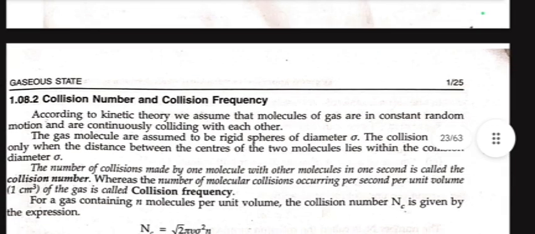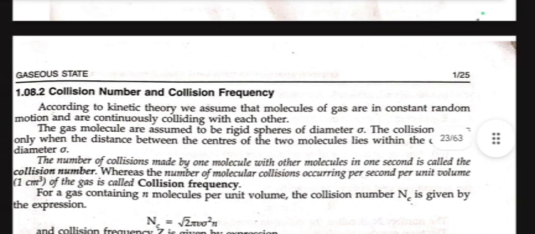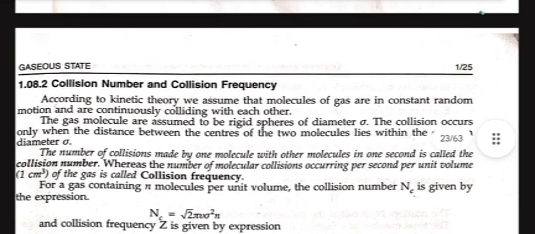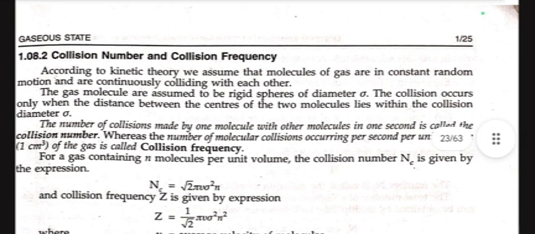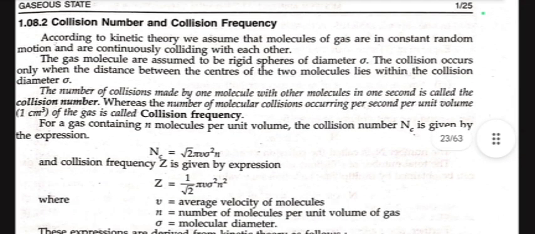Collision number and collision frequency. According to kinetic theory, we assume that molecules of a gas are in constant random motion and are continuously colliding with each other. The gas molecules are assumed to be rigid spheres of diameter sigma. Collisions occur only when the distance between the centers of the two molecules lies within the collision diameter sigma. The number of collisions made by one molecule with other molecules in 1 second is called the collision number, whereas the number of molecular collisions occurring per second per unit volume of gas is called the collision frequency.